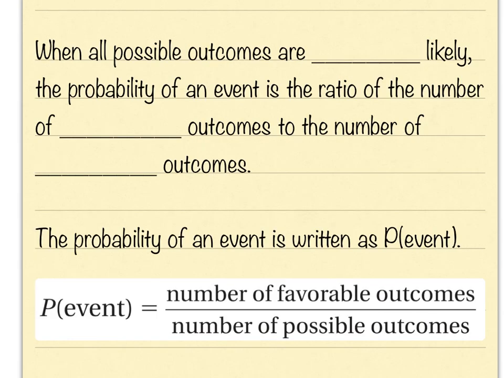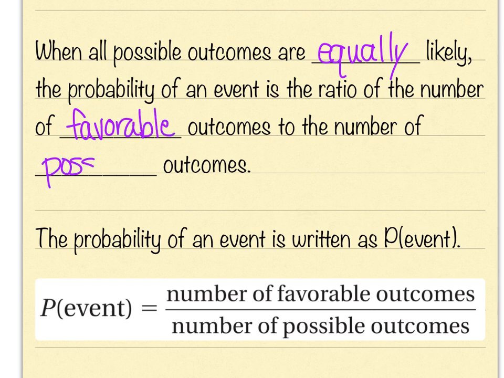Okay, so when all possible outcomes are equally likely, the probability of an event is the ratio of the number of favorable outcomes to the number of possible outcomes. We talked a little bit about this yesterday, but probability is normally written as a fraction, so that's why it says a ratio right there, because that's a fraction.